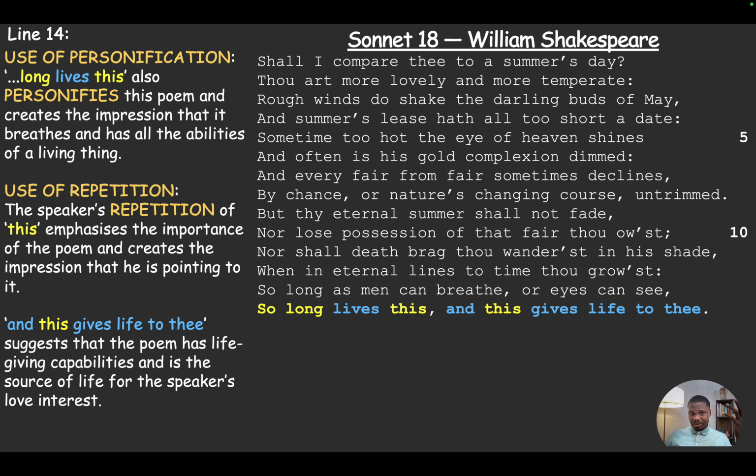We also see the use of repetition as well. The speaker's repetition of this, in the final line, or line 14, emphasizes the importance of the poem, or Sonnet 18, and creates the impression that he is pointing to it.